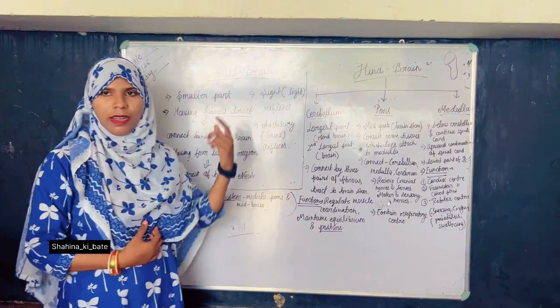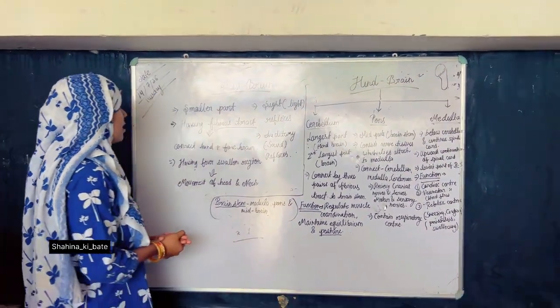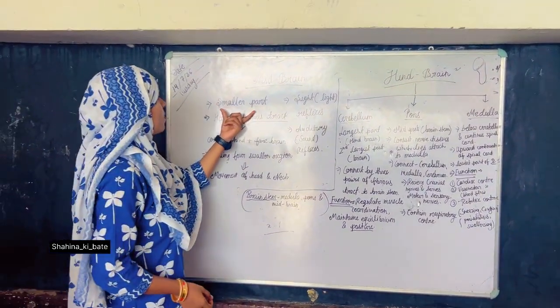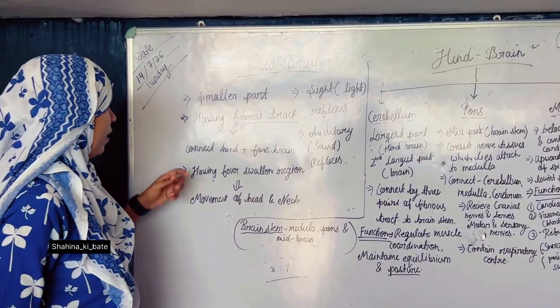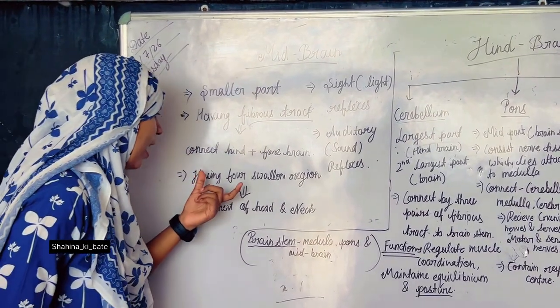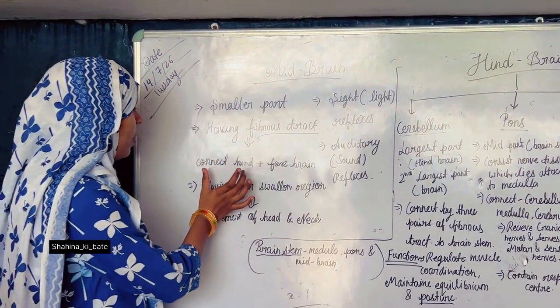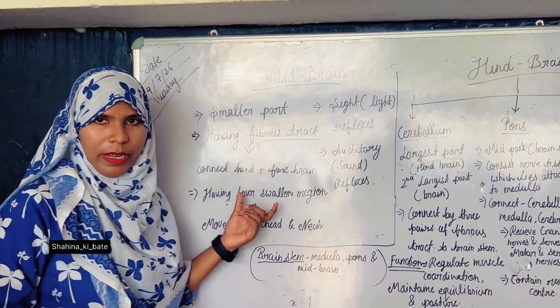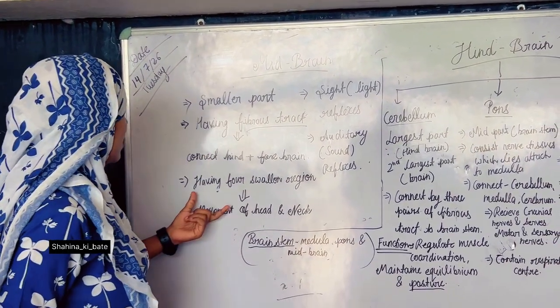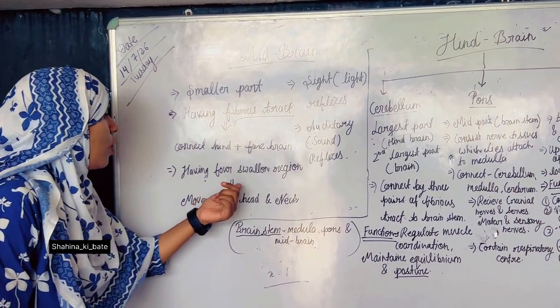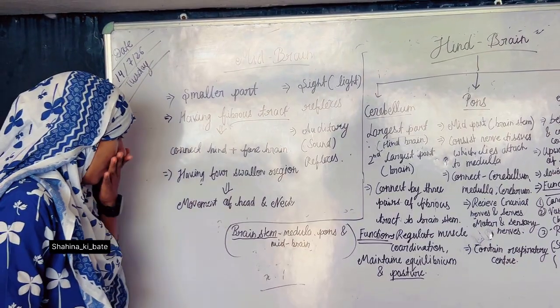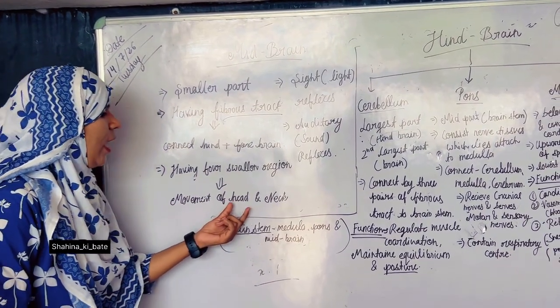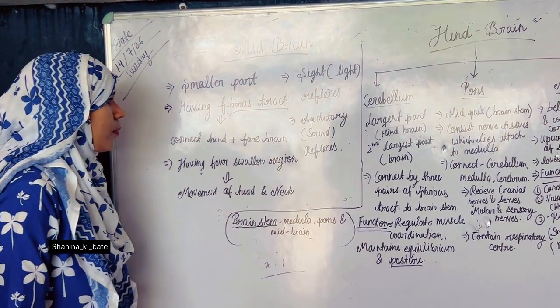Study about the midbrain and the hindbrain. So let's start. Midbrain is the smaller part of the brain. It has the fibrous tract which connects the hindbrain and the forebrain. Clear? Next, it has the foreswollen region which controls the movement of the head and the neck.